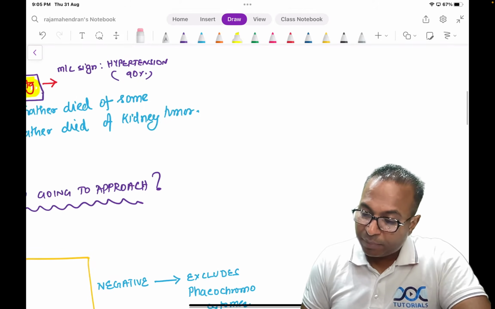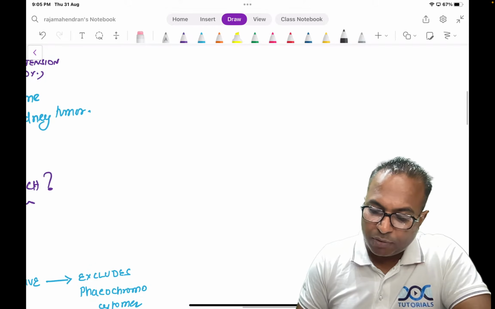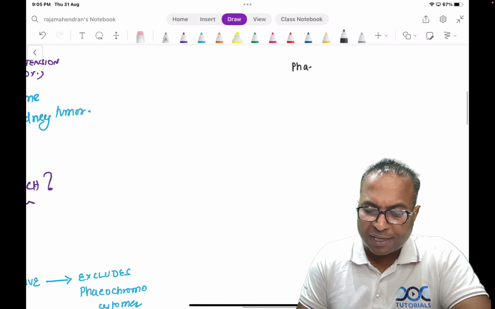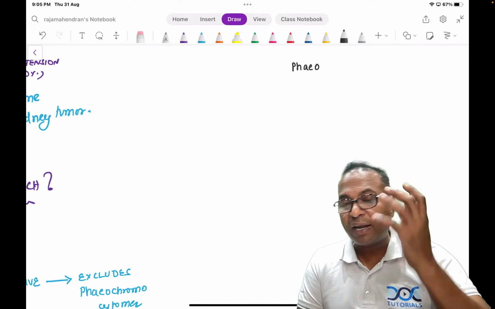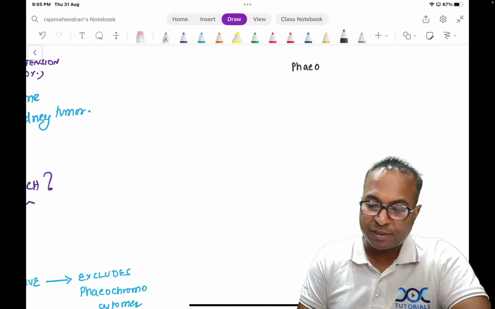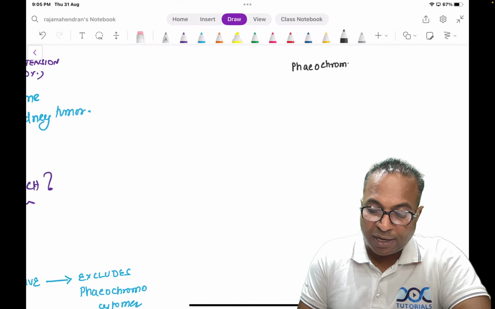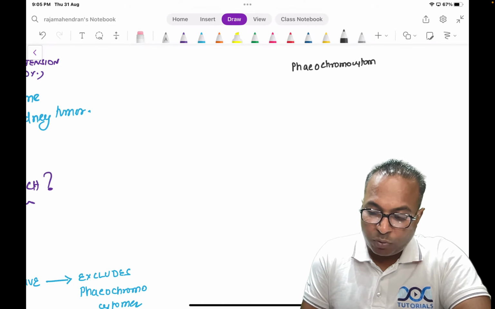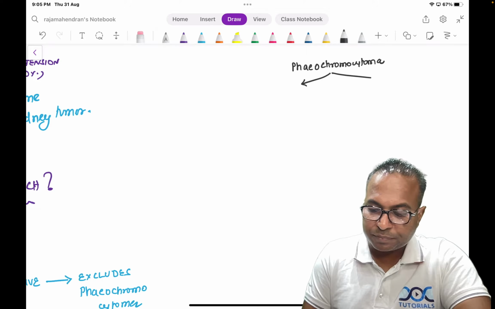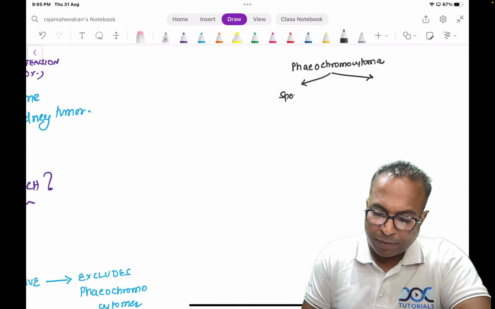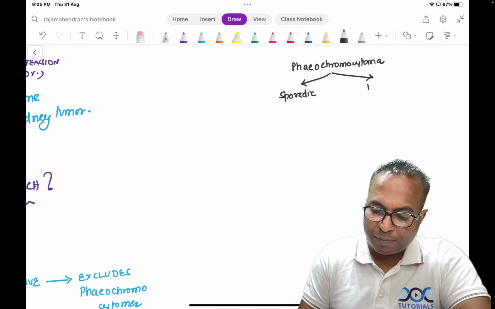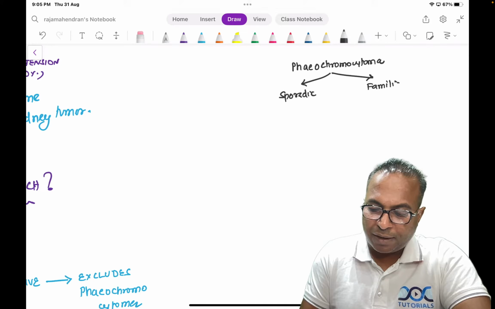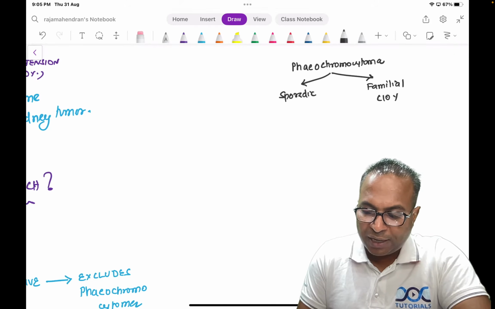So this is understanding the basic point about Phaeochromocytoma. Phaeochromocytoma is such a high-yield topic both for final MBBS students as well as for NEET PG aspirants. So logically understand this topic and read. Phaeochromocytoma is of two types. One is sporadic and another is familial. Familial cases are around 10%.